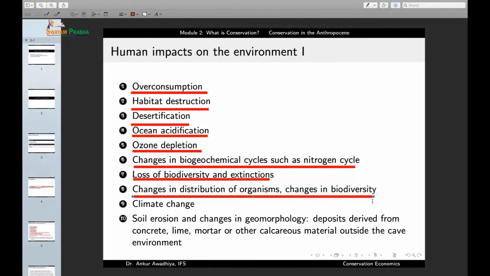Probably we have some new species that have come up into this area. So these are changes in the distribution of organisms, changes in biodiversity. Then we have climate change. And a major causal factor of climate change is the release of greenhouse gases, especially carbon dioxide. Now, carbon dioxide, when it is there in the atmosphere, acts as a greenhouse gas, which means that it traps the heat of the sun in the atmosphere.